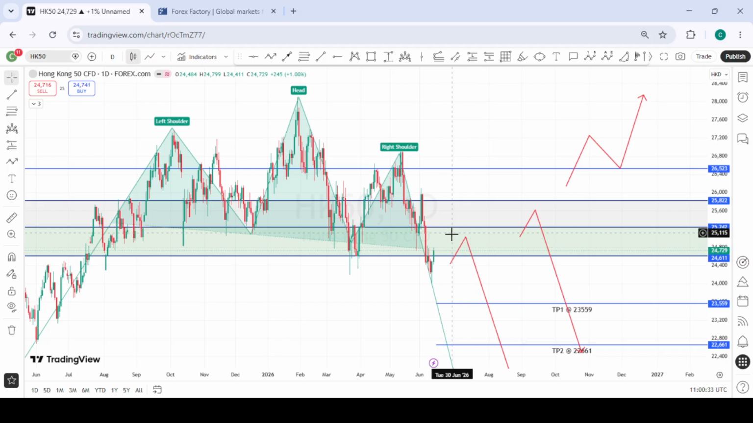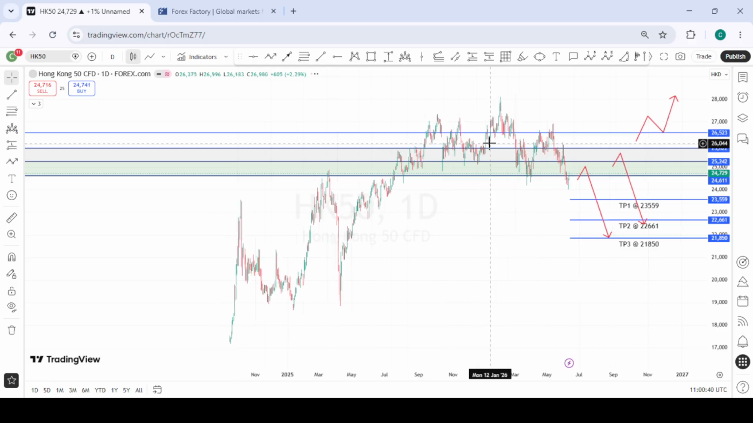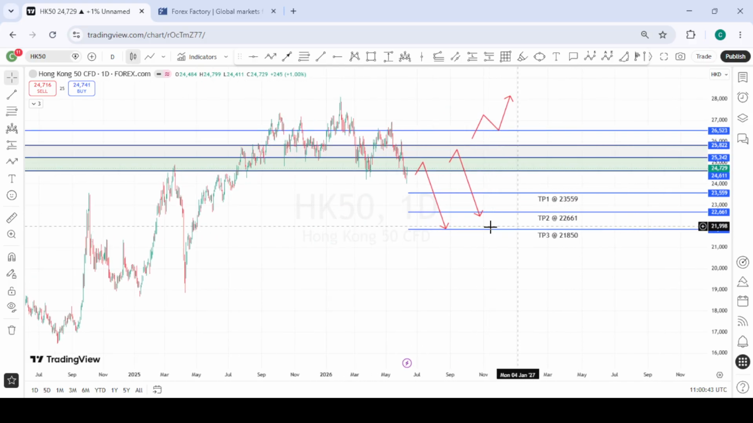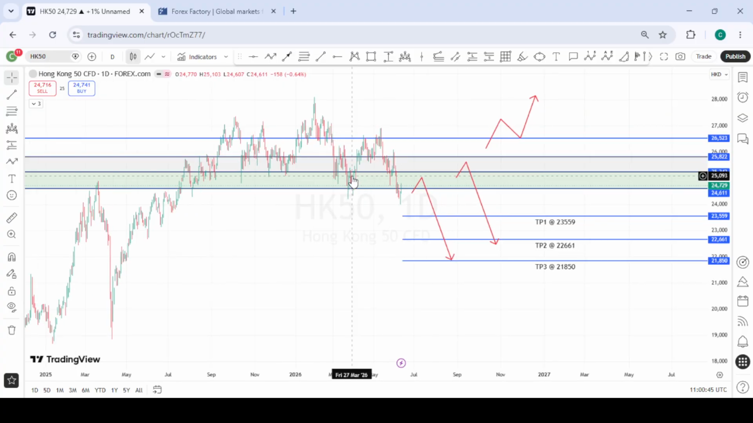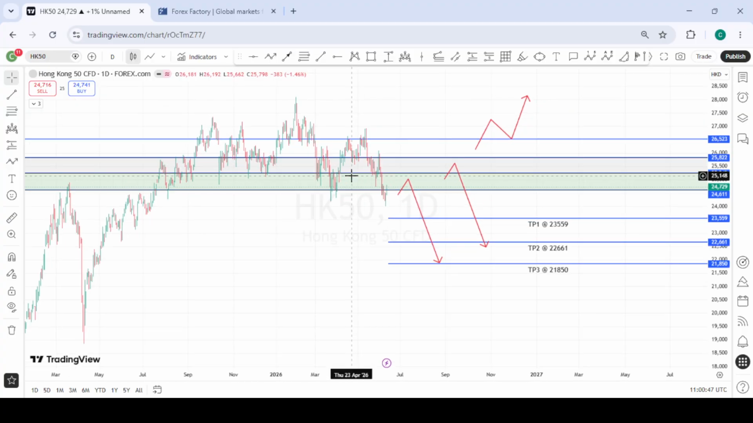If we don't get a reaction from here and price still pulls back to the second zone above, we will still be interested in looking for the selling opportunities from there to the downside, and these will be our targets for this downside move for HK50.